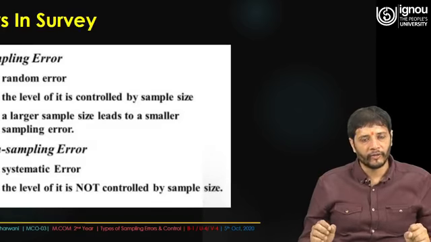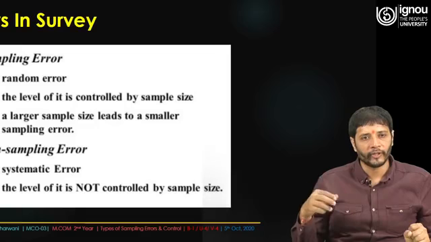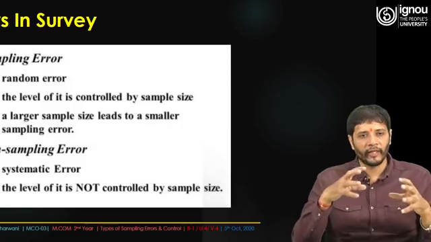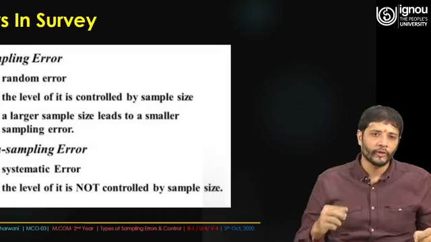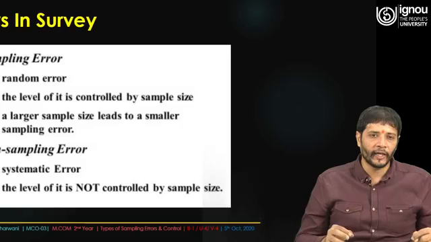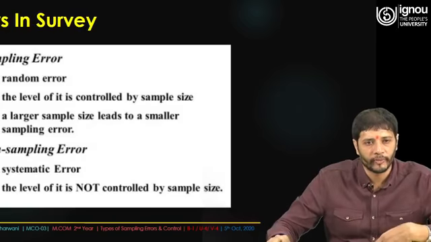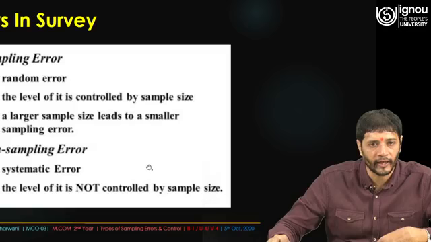When you talk about error, there is a possibility that error will be there, and there is no foolproof model, because you are extracting a small portion from the big portion. So a margin of error is there, and there are certain nomenclatures coming up, and we will throw light on all those aspects. Non-sampling error talks about systematic error. The level of it is not controlled by sample size.